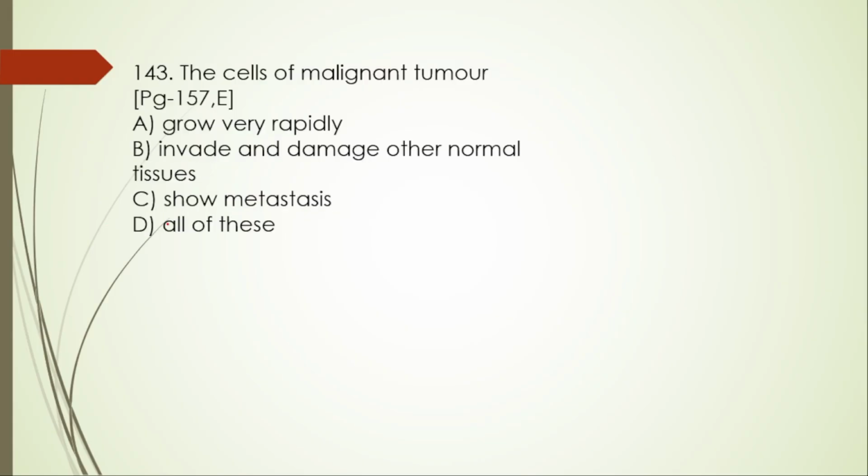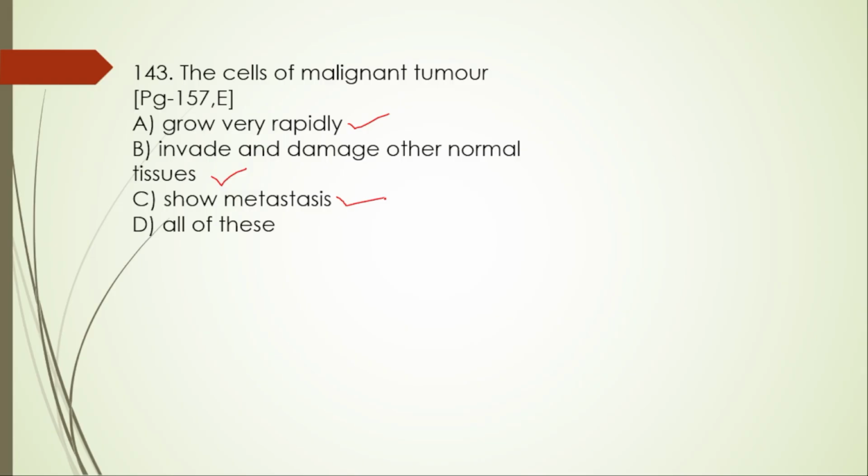Next, 143. The cells of malignant tumor grow very rapidly, invade and damage other normal tissues. Yes. Shows metastasis. Yes, this one is also right. Metastasis is the most dangerous property, where the cells slough off the primary tumor, travel throughout the body through the lymphatic system and establish new secondary tumors in distinct parts of the body.